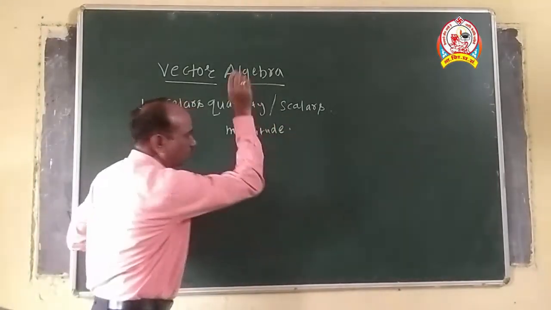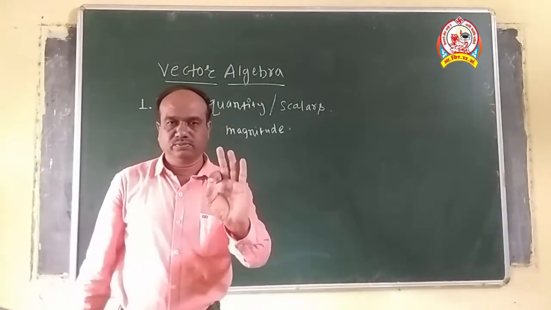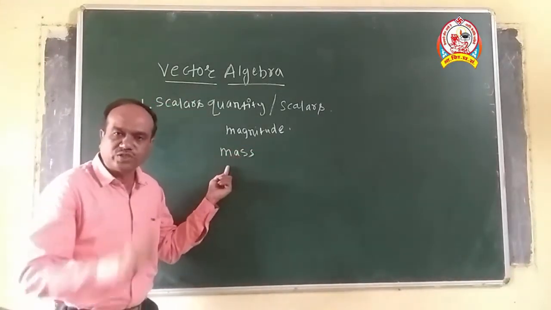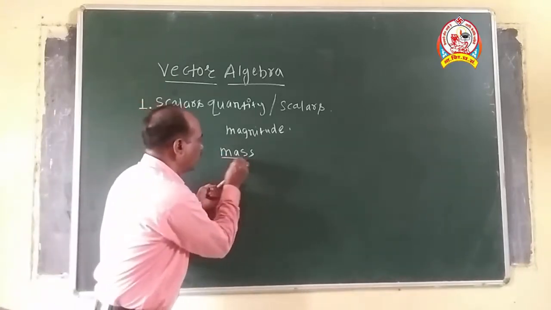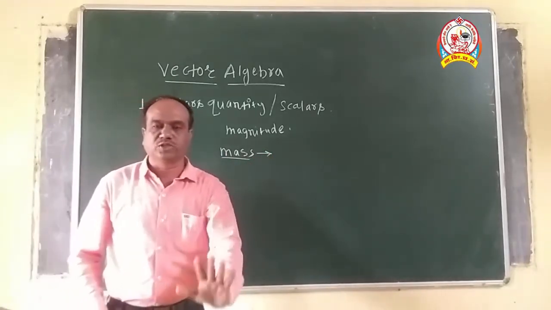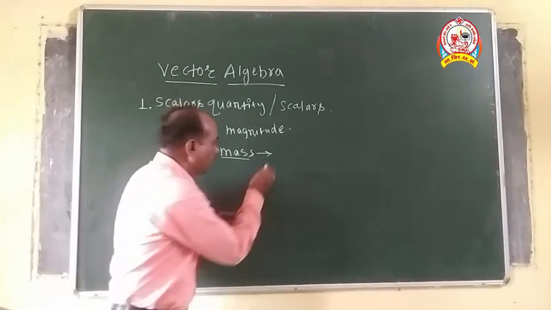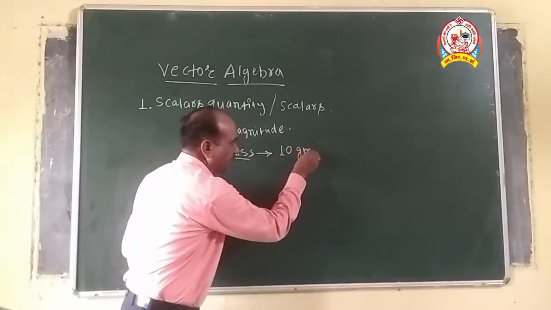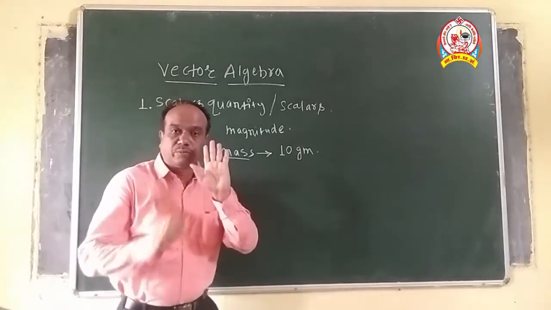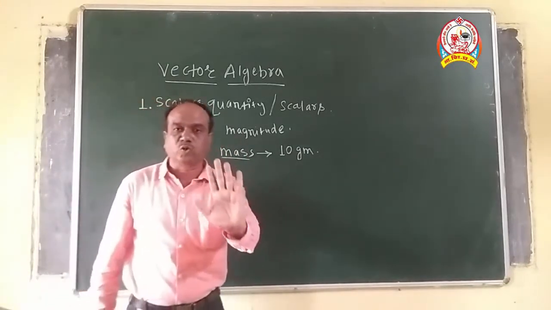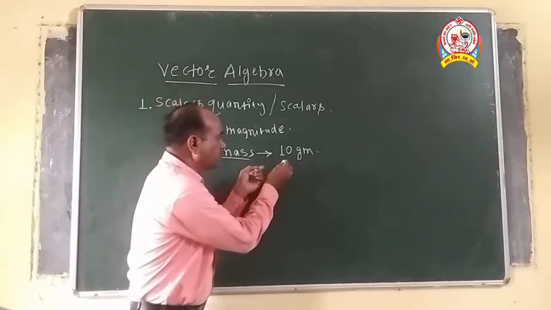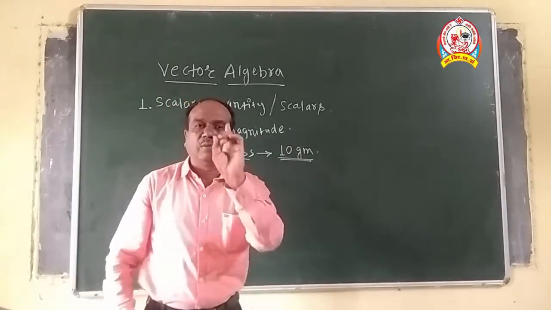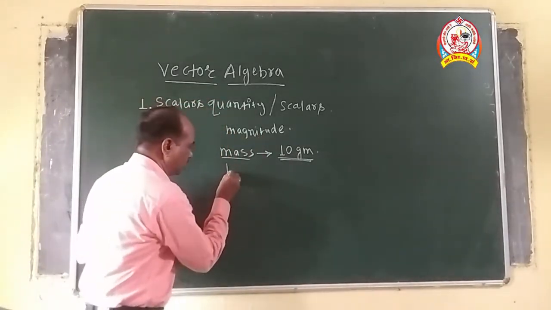Suppose that, for example, when we measure mass of a body, mass is a physical quantity of which we are going to make some measurement here. Suppose that the mass of a mango is 10 gram. Listen to what I am saying here. The mass of a mango is 10 gram. When I am saying that the mass is 10 gram, you have a clear cut idea about the mass of the mango.